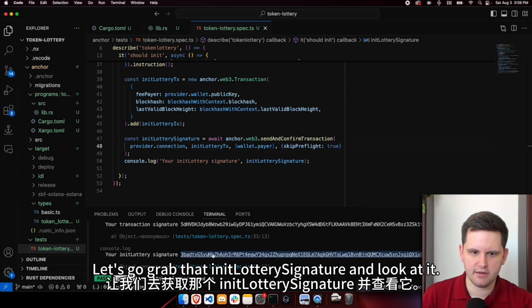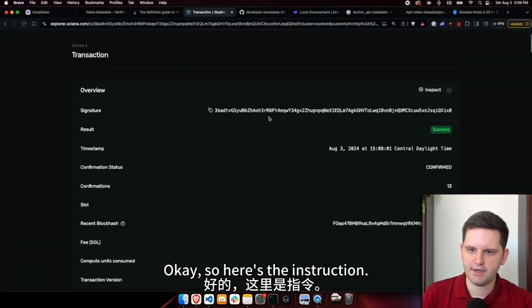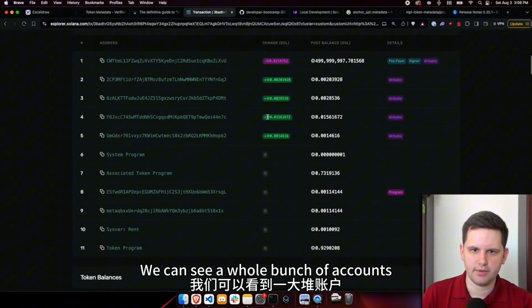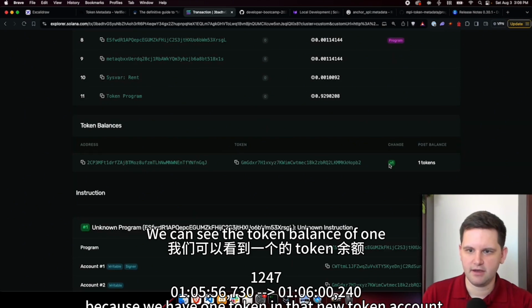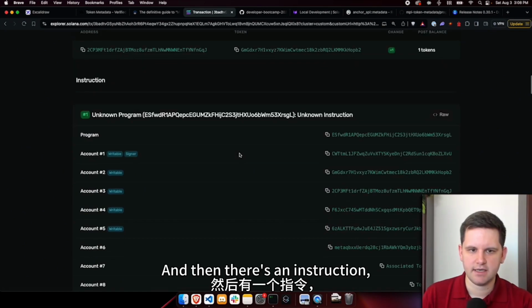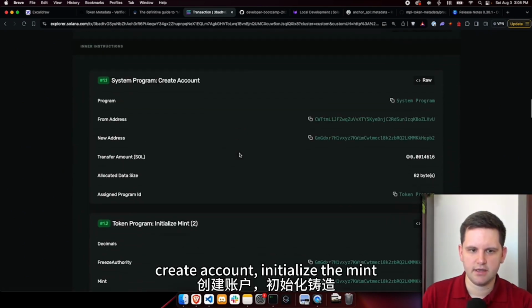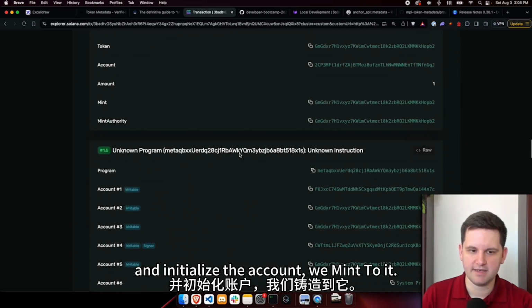Let's go grab that init lottery signature and look at it. Okay, so here's the instruction. We can see a whole bunch of accounts that we've initialized right here. We can see the token balance of 1 because we have 1 token in that new token account. And then there's an instruction: create account, initialize the mint, and create another account and initialize the account. We have mint to it.